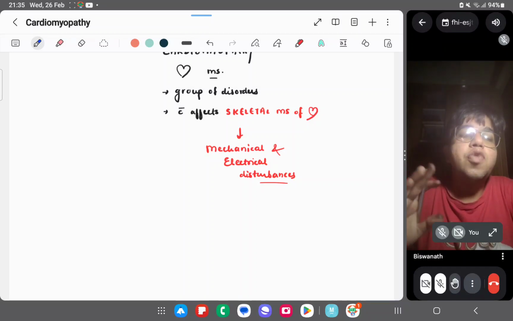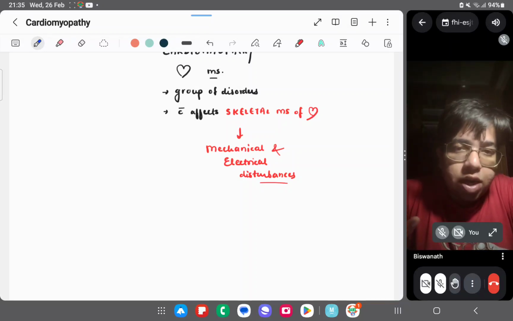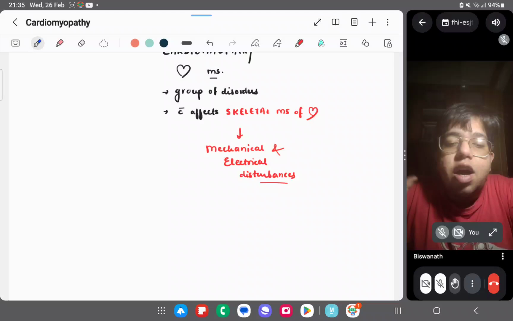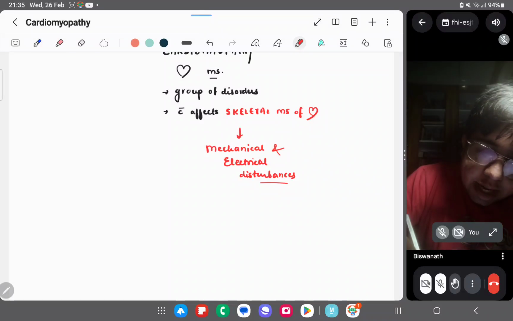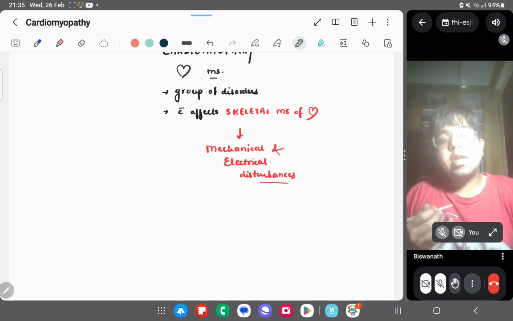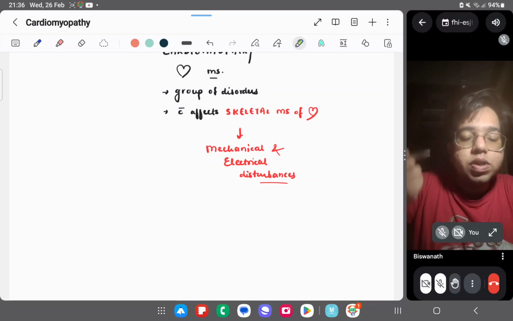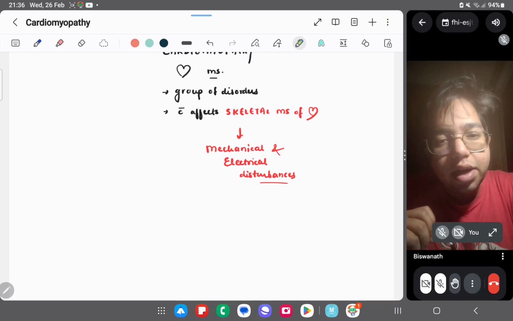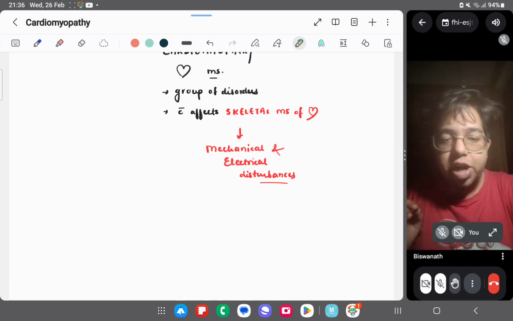First of all, you just understand that it doesn't mean that in every cardiomyopathy the heart will be swollen. This is a misconception. Of course, it is a general rule, but the definition doesn't tell us that. The definition is telling only that it affects the heart. It is not telling that it is causing the heart to dilate or to be shrunk or constricted. So let's go into the subtypes of cardiomyopathy.